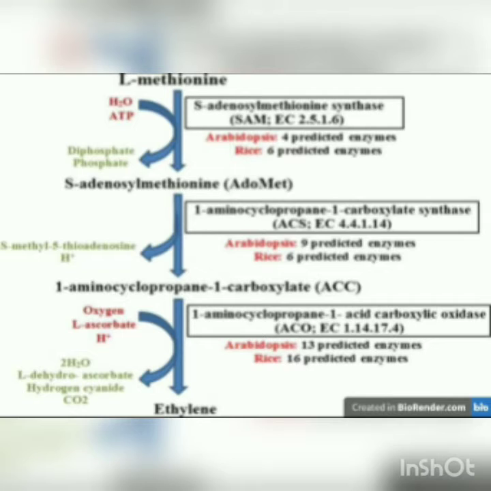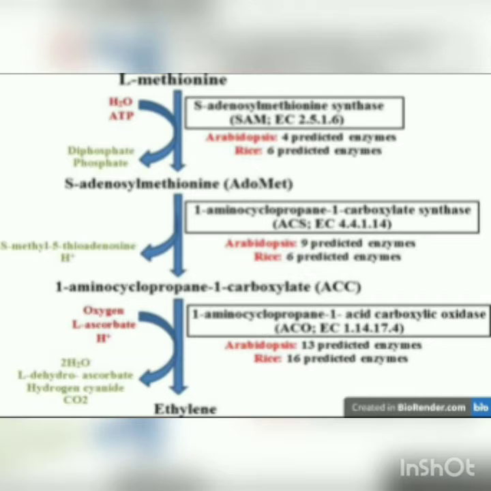This reaction is catalyzed by the enzyme SAM synthase. In S-adenosyl methionine, the sulfur atom of methionine is linked to carbon 5 of the ribose moiety in adenosine. In many cases, selenomethionine has been found to be a better substrate for ethylene biosynthesis than methionine. The enzyme SAM synthase has a higher affinity for methionine.